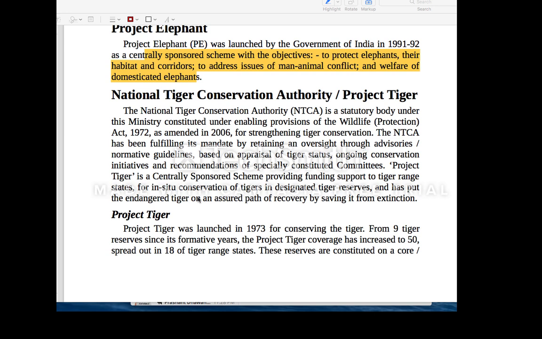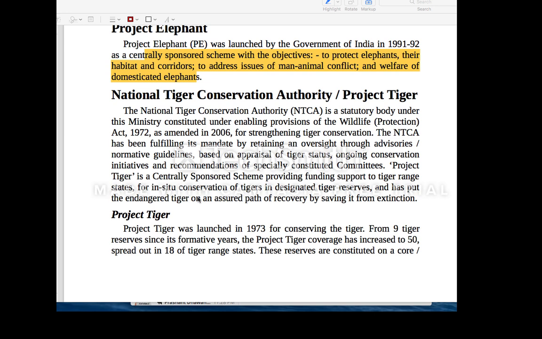And you should also know which state, under the recent National Tiger Census, which is conducted every 4 years, has the most tigers. That is Madhya Pradesh, and the tiger reserve is Pench. You should have an idea. Earlier it was Karnataka, now it is Madhya Pradesh. And Orang Tiger Reserve is the tiger reserve which has the highest density of tigers.